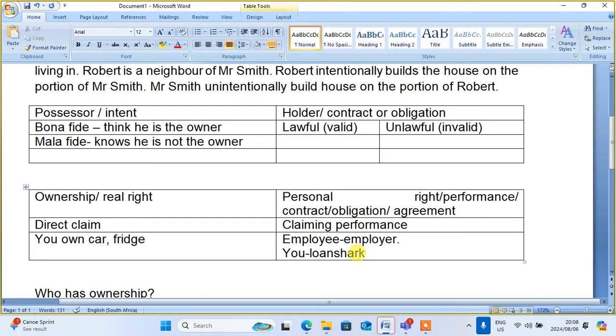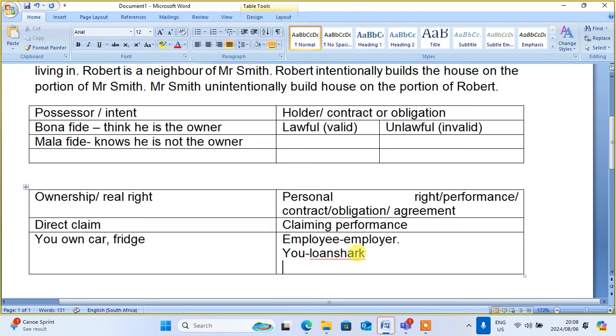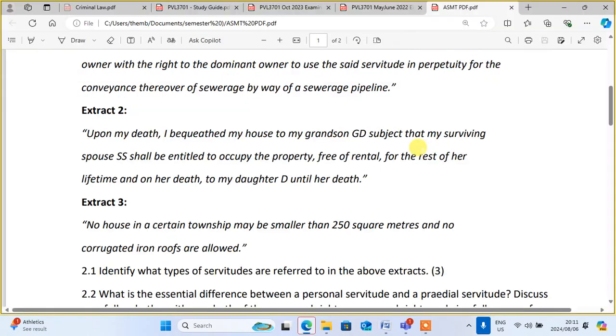It could arise in many different ways. A personal right could also arise out of a will. In the will, there could be a personal right. Let me show you on the will how it could arise. When I talk about the will, a personal right can arise. You can see on the will that upon my death, I bequeath my house to my grandson GD.